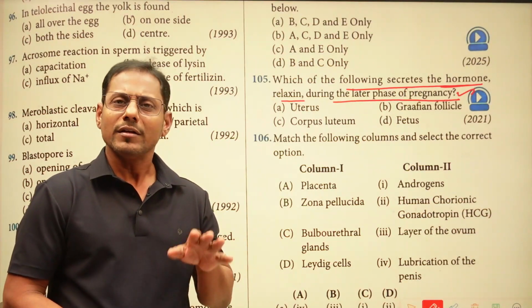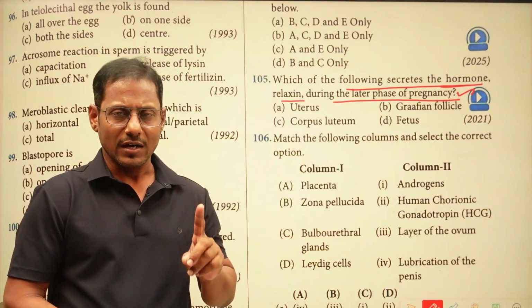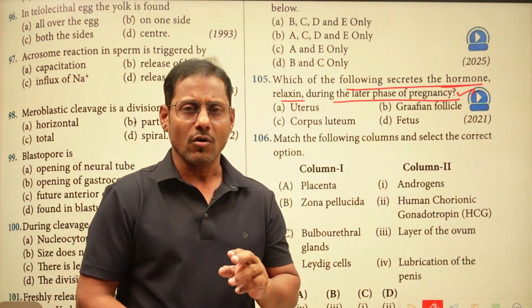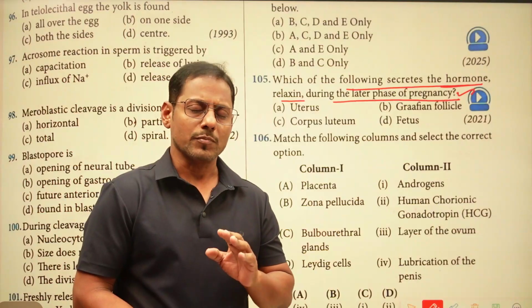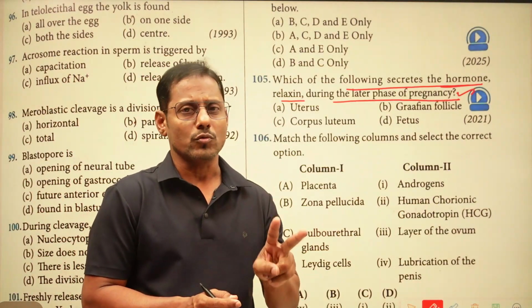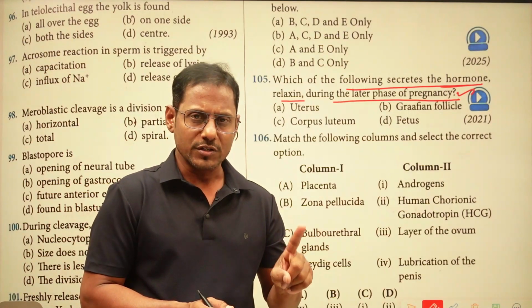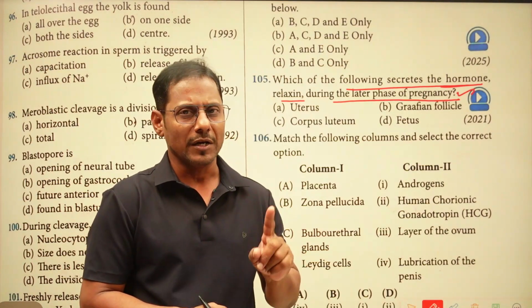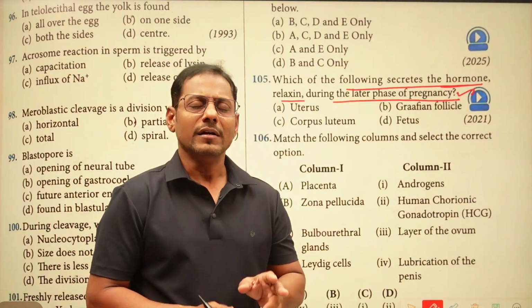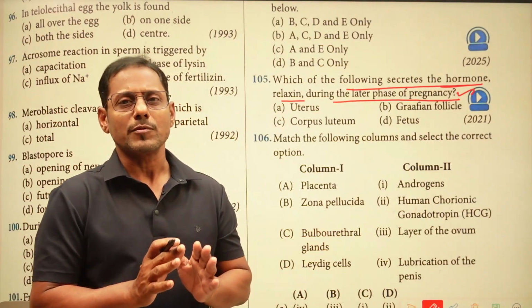Already we discussed that after the release of the ovum, the Graafian follicle is called the corpus luteum. This corpus luteum is going to secrete 2 kinds of hormones. One is progesterone, which is very essential for the implantation of the embryo, and the second one is relaxin. Relaxin is also secreted by the corpus luteum.